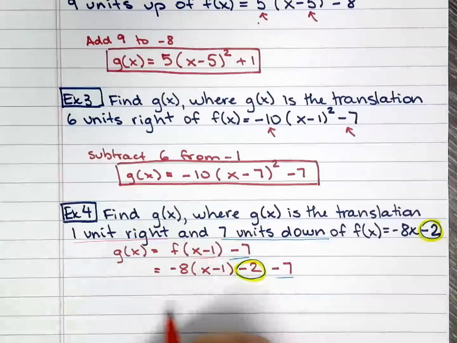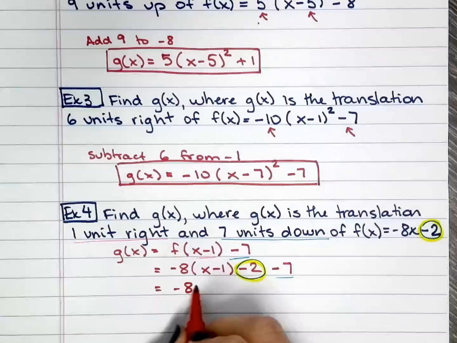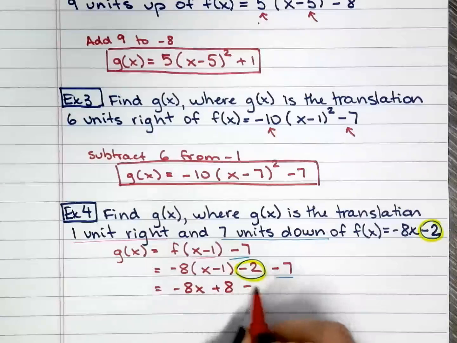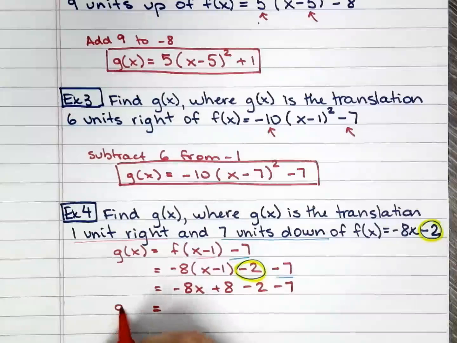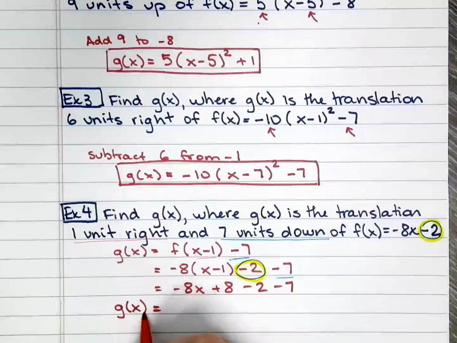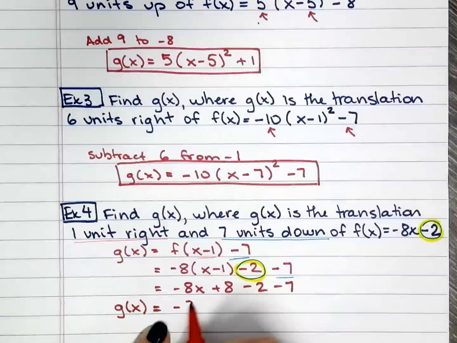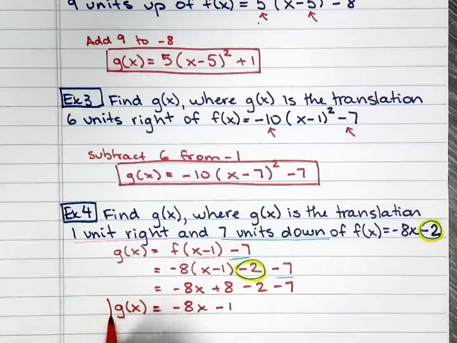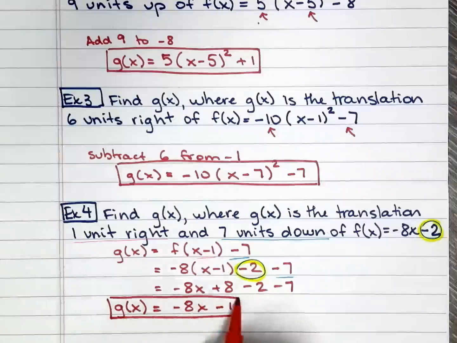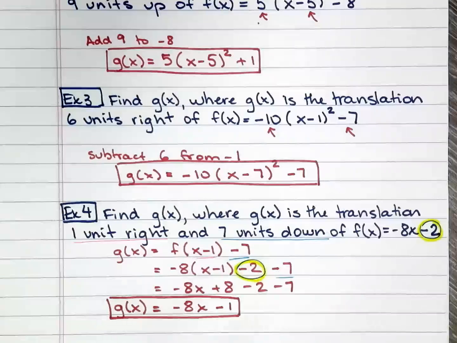All right. Distribute negative 8. Clean it up. And here you have your final function. g of x, I have negative 8x, and here I have minus 1. Watch out for the linear transformations. They might get you. Good luck.